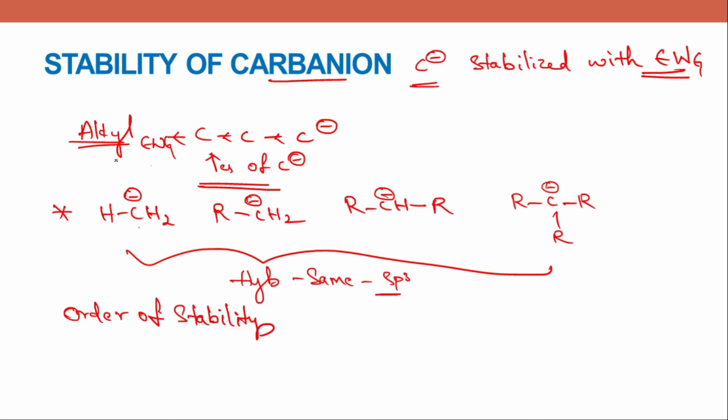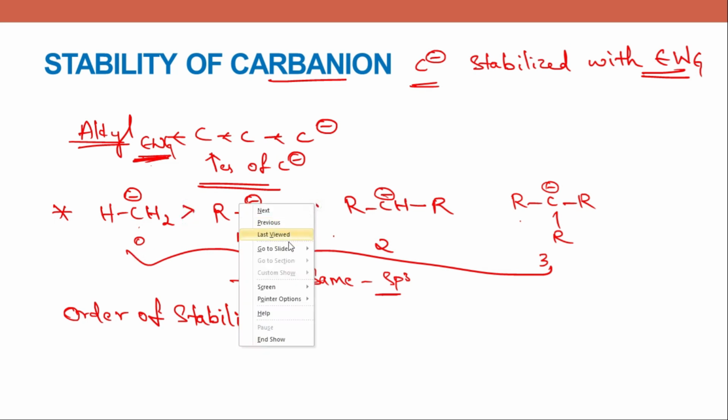We have just now learned electron withdrawing group is increasing the stability of carbanion, but here you see all the donating groups. Here the number of donating groups is 3. Here the number of donating groups is 2. Here the number of donating groups is 1. Here it is 0. So with 0 donating groups, this carbanion will have the greater stability, and then methyl carbanion will have greater stability compared to secondary.